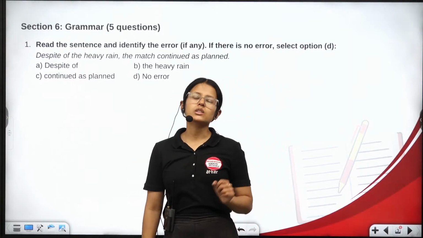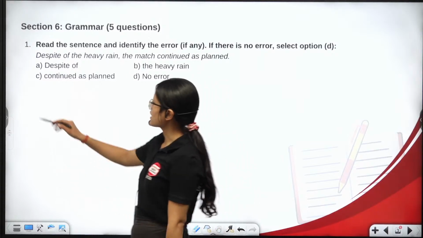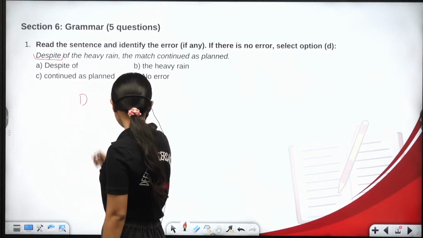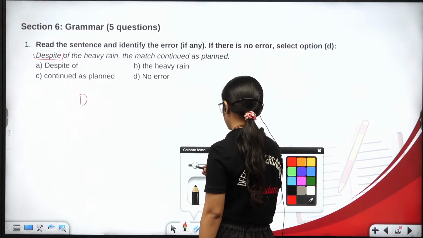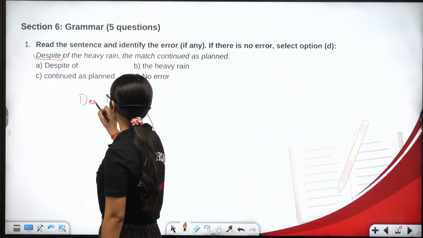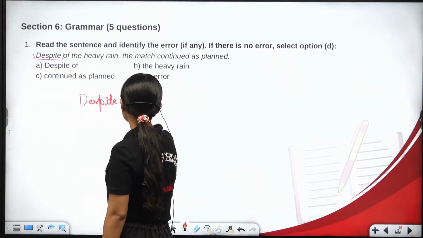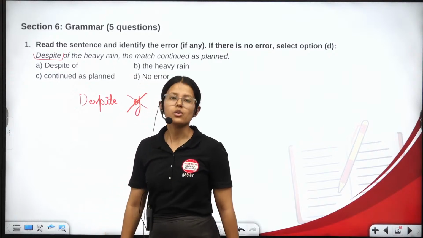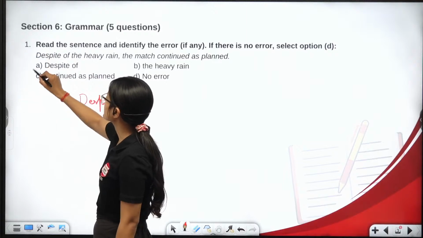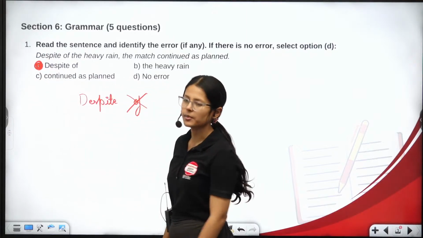One thing you are supposed to note down is that whenever we use despite, with despite we are not supposed to use of. So we can simply infer that it is despite of that has the error.